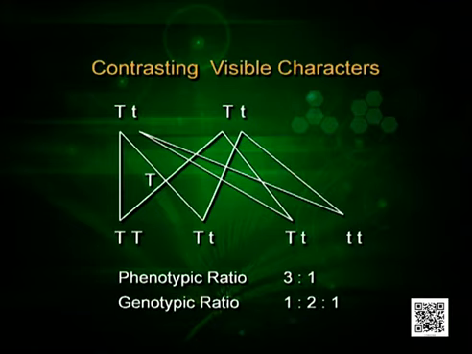When you go inside and see the genes, the ratio is 1 pure tall, 2 hybrids and 1 pure short. So, the genotypic ratio is 1:2:1, and that is the reason we took beads in multiples of 4. Phenotypic means how one looks like, genotypic means what your genes are.